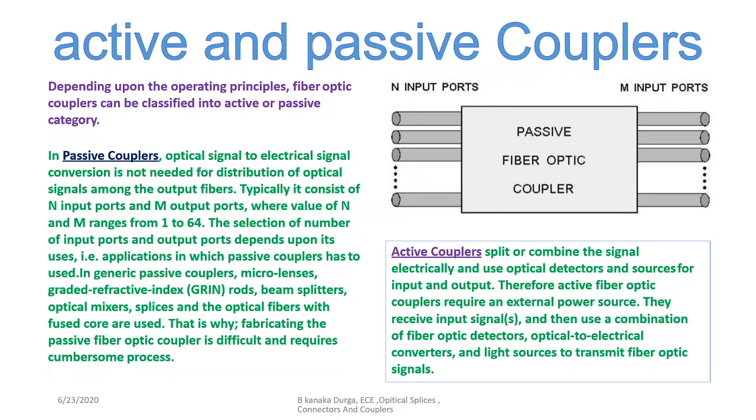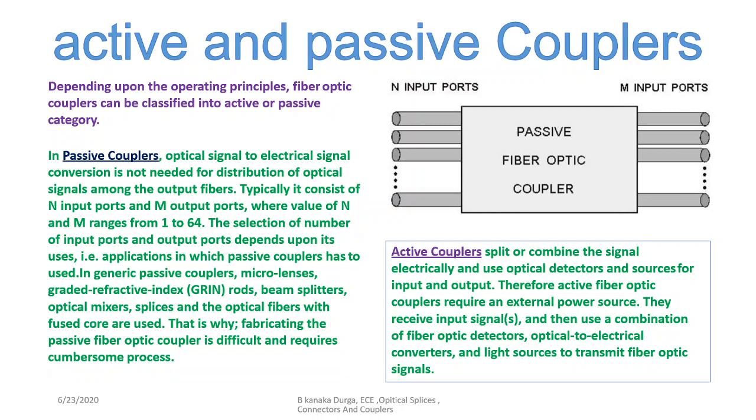When it comes to the active couplers, they split or combine the signals electrically. Optical detectors and sources, such as input and output, are going to be used. Therefore, these active fiber optical couplers require some external power source in order to manage the signals, combine the signals, and detect the signals. That is the main difference between passive couplers and active couplers.